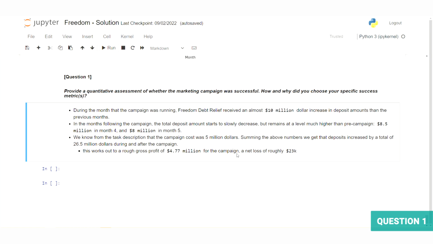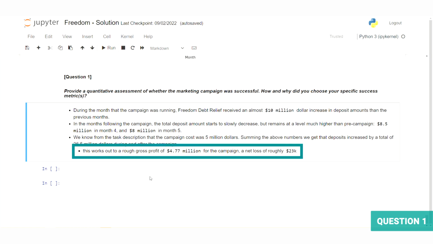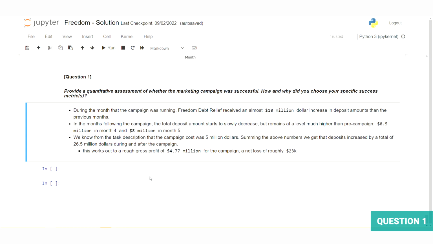In lieu of this, let's take a page out of Big O's book and assume the worst case scenario of 18% fees for all clients. Using this rate, we can calculate a profit of about $4.77 million for the campaign. While initially it may look like the campaign resulted in a net loss of about $230,000, it's important to remember that this is our absolute worst case scenario. Additionally, we don't know how far into the future clients that were acquired as a result of the campaign will continue to use Freedom's services and incur fees.